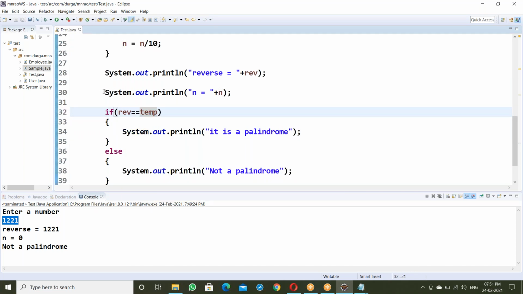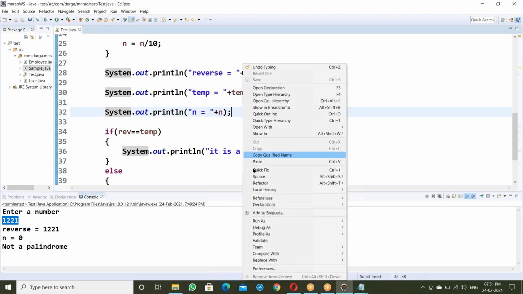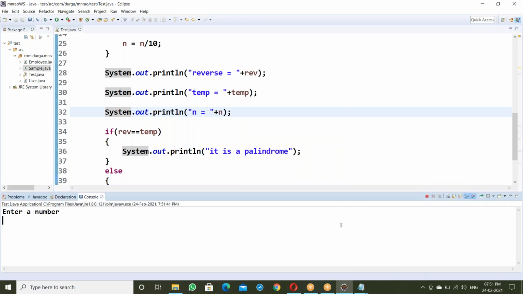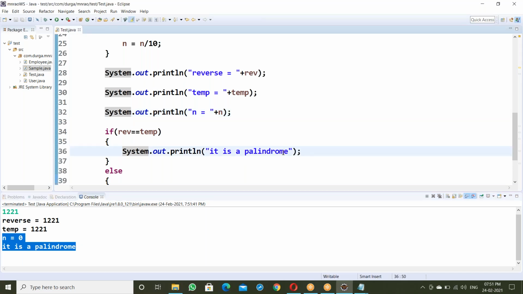Check with the temporary variable. You can even display that temporary variable here. What's the temp value here? We are not changing temp here, just storing it temporarily. Now run it here. 1,221. Reverse is 1,221, temp is 1,221, and n is 0. It's a palindrome.